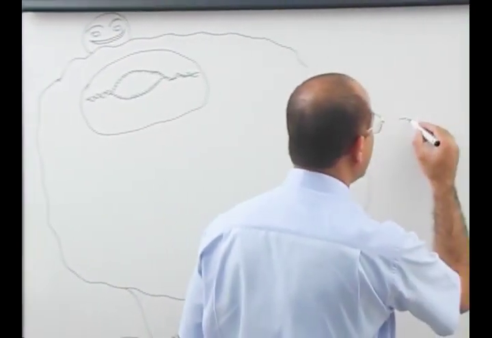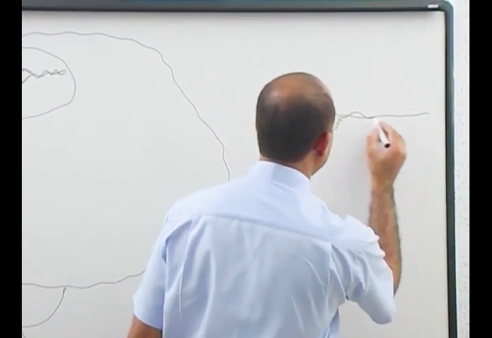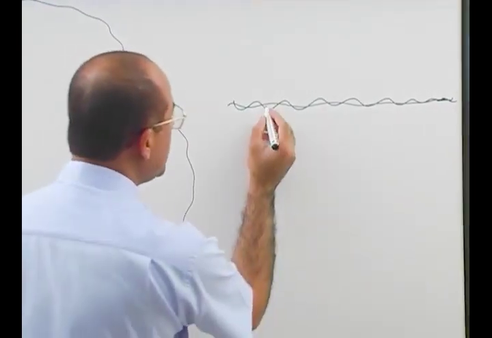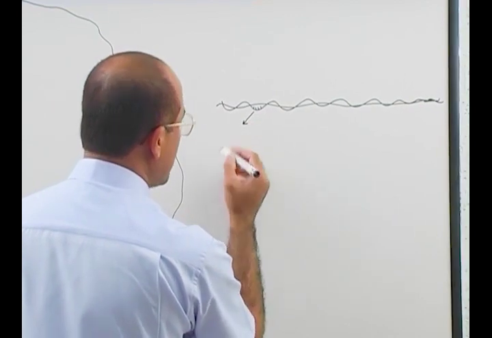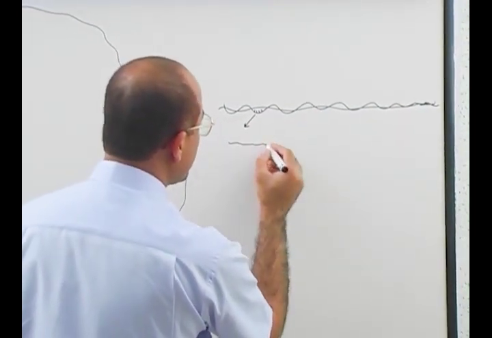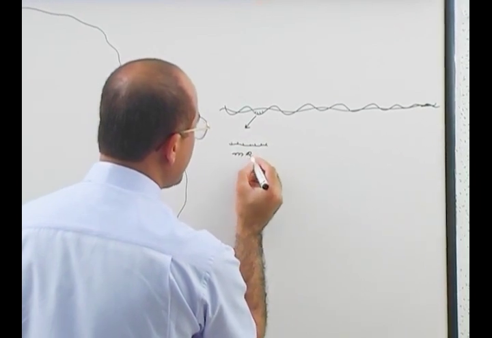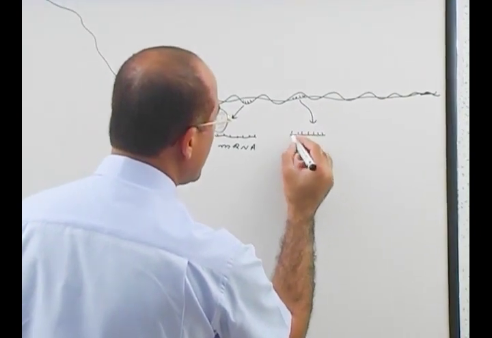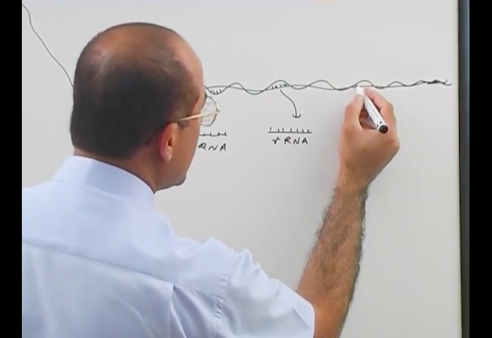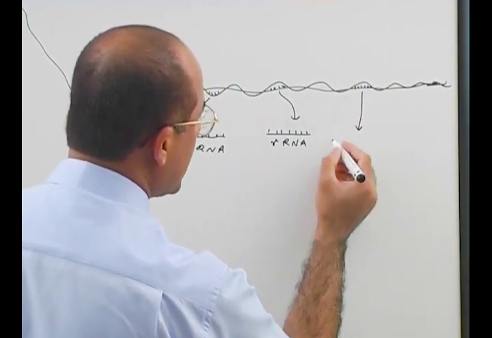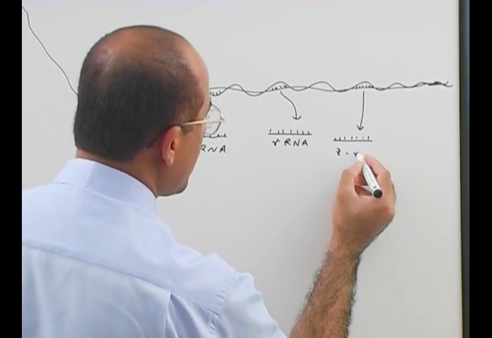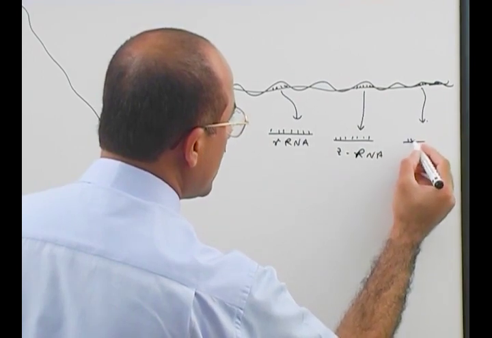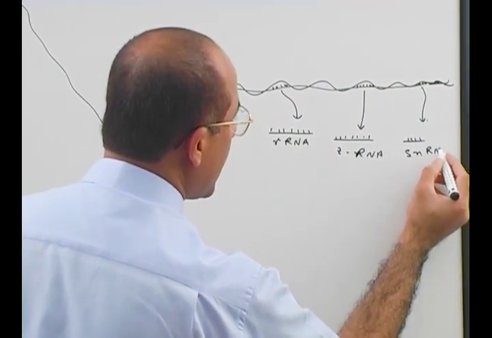Let's suppose this is DNA. This double-stranded DNA molecule may have many genes. The nucleotide sequence here can make a different RNA. It may make messenger RNA. Another gene present over here may make ribosomal RNA, and there's another gene which can be transcribed from here, and this may make transfer RNA, and some genes lead to synthesis of small nuclear RNA.